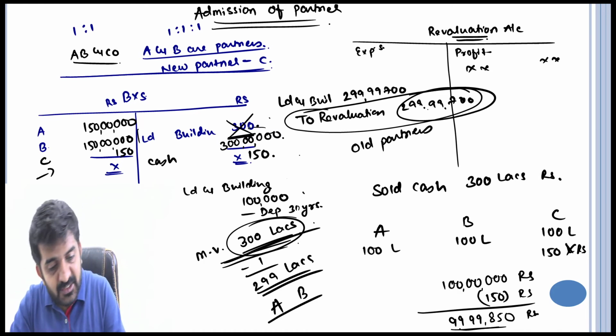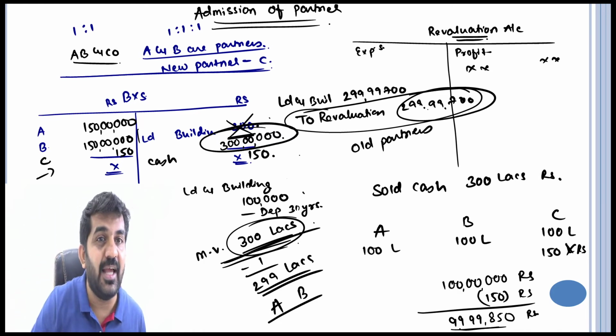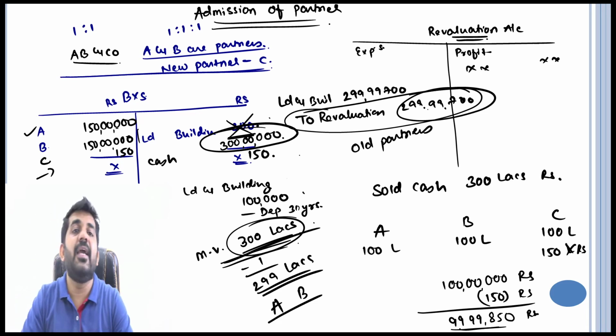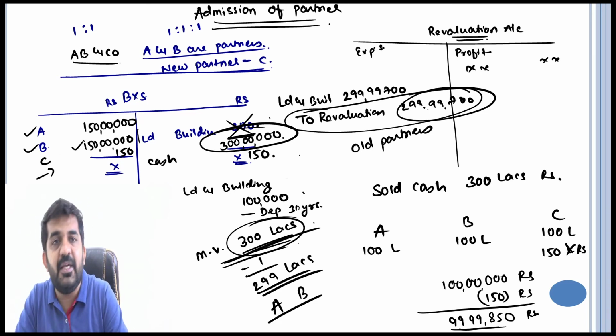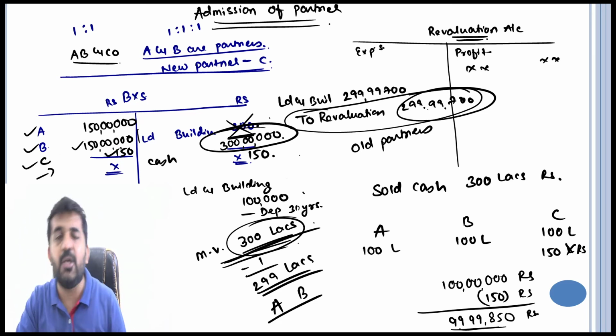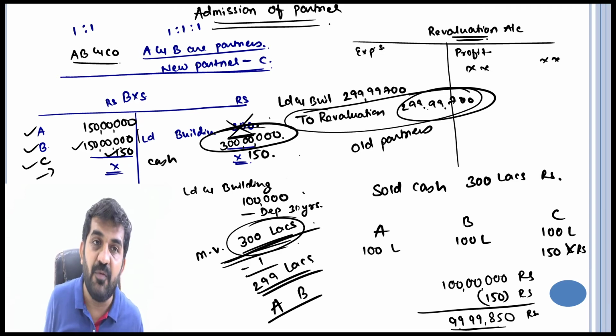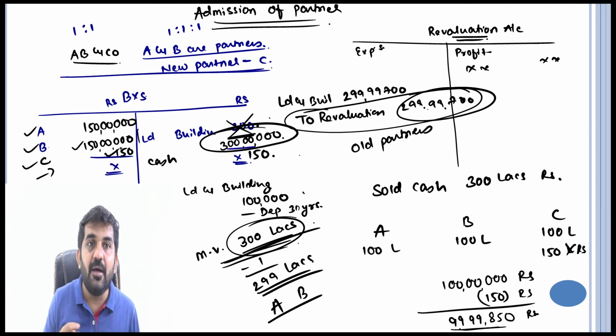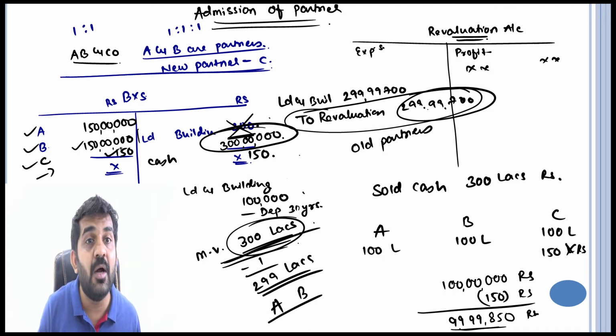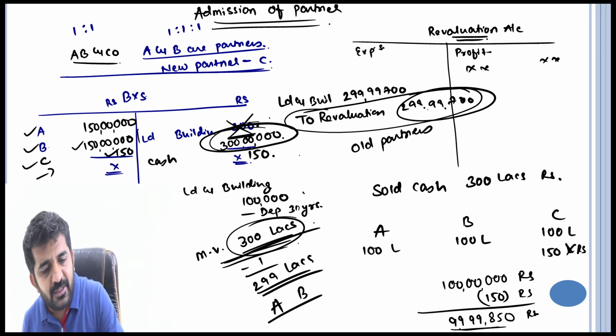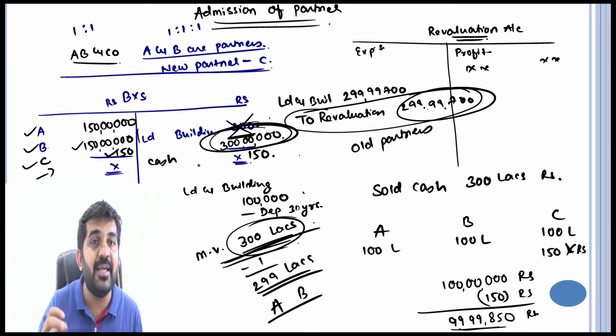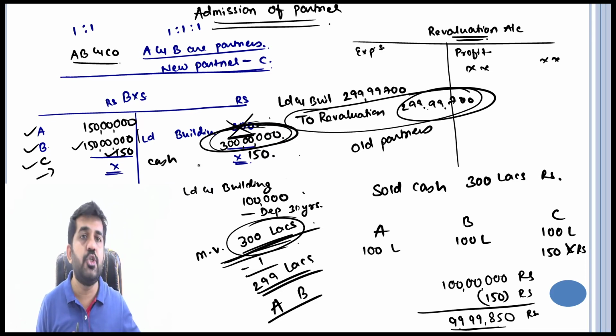But now if this asset is sold at 300 lakhs, Mr. A will get 150 lakhs, Mr. B will get 150 lakhs, but C will get only 150 rupees. Is it alright? Are you all understanding it? C is not getting undue advantage, because this 300 lakh asset was made by A and B. The benefit should go to A and B only. Is it alright?